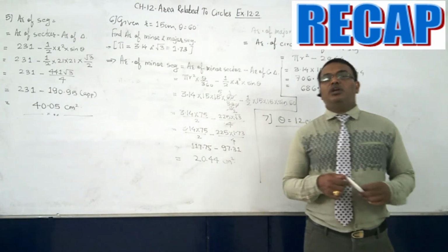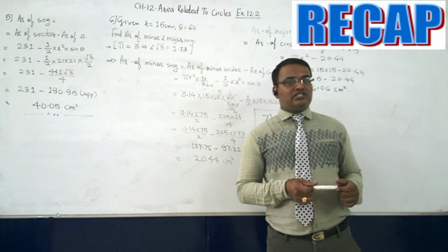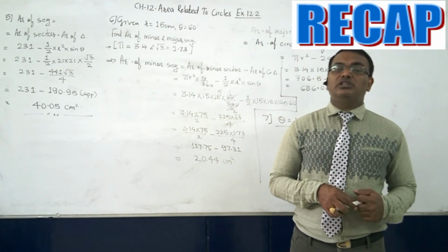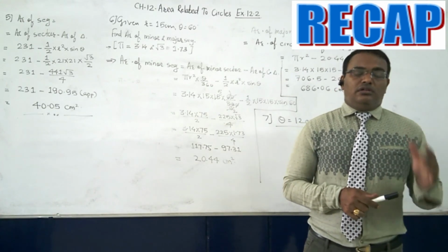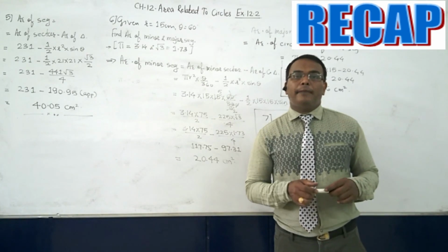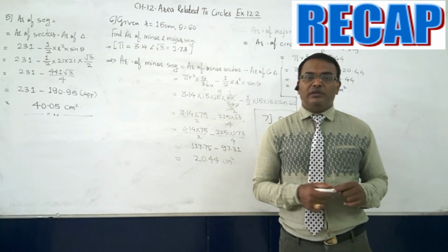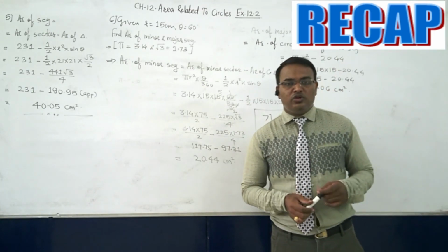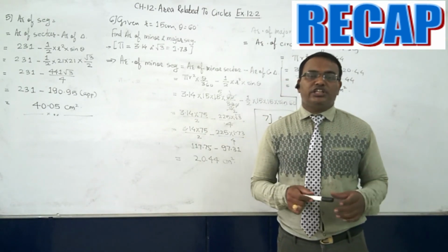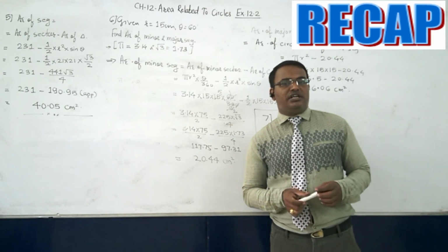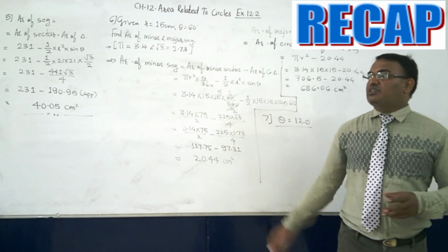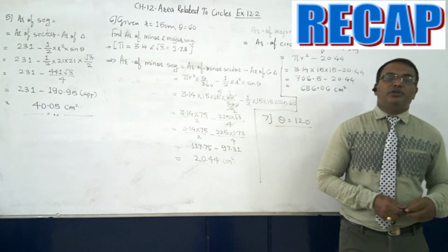Okay, and the formula for that, the area of the minor segment, can be given as area of sector, that is theta upon 360 into pi r square, minus area of the triangle. A new formula is 1 by 2 into r square into sin theta, which can give you a shortcut method, which is easy to understand also. So hopefully you have understood whatever we have discussed today of exercise number 12.2.